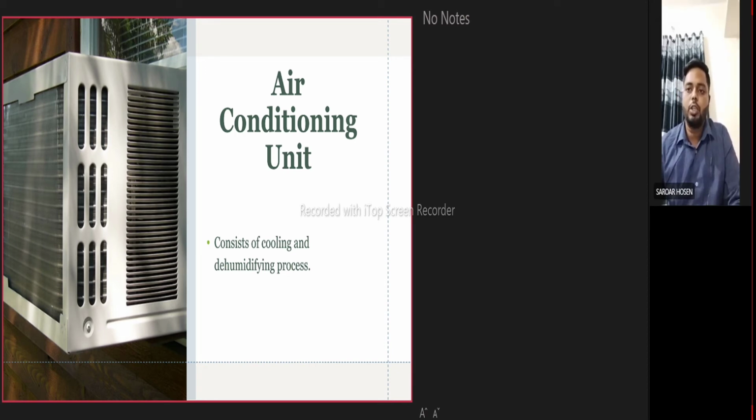Air conditioning unit. It is a unit which consists of cooling and dehumidifying process for summer air conditioning or heating and humidification process for winter air conditioning. An air conditioner unit is a system that is utilized to cool down a space by abstracting heat from the space and moving it to some outside area.